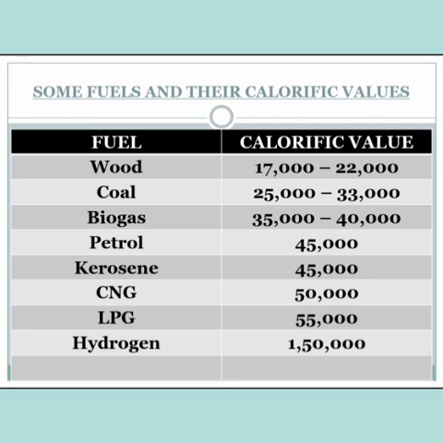CNG, that is compressed natural gas, is 50,000, and LPG is 55,000. Hydrogen is 1,50,000. So higher the calorific value, higher will be the energy produced. So the most efficient here is hydrogen. So this is the table which gives the calorific values of some fuels, right? The next two topics I'll be taking in the next video.